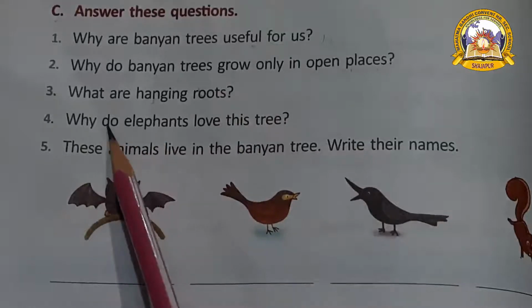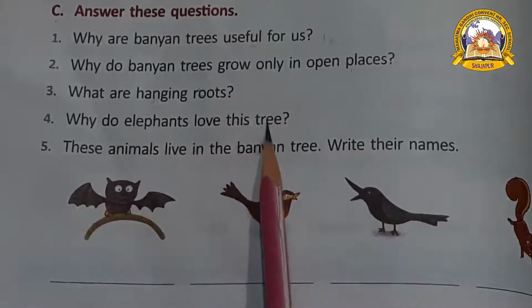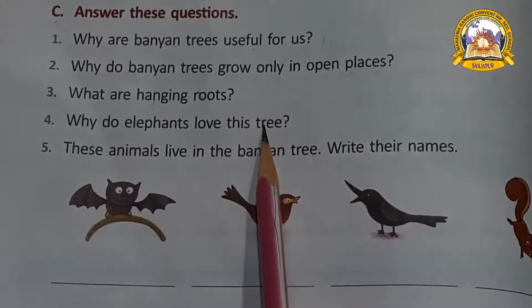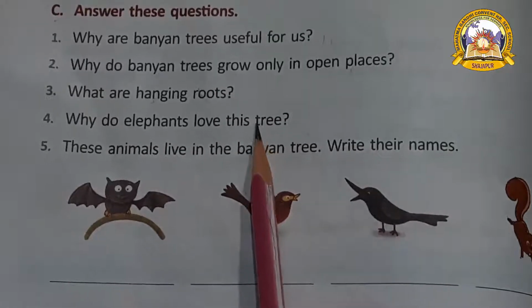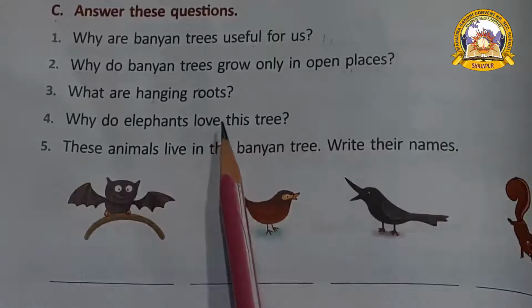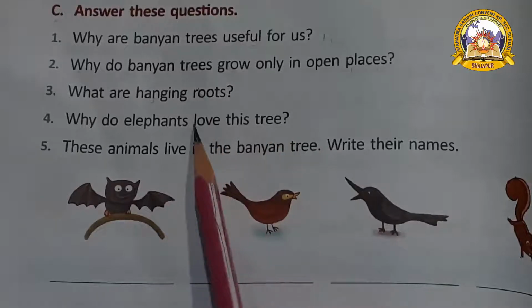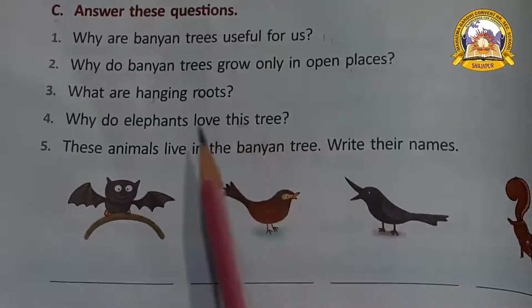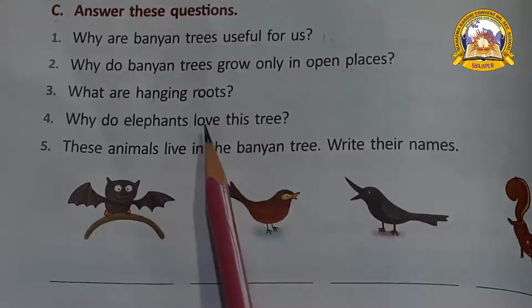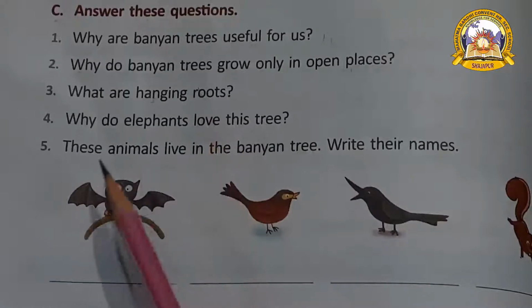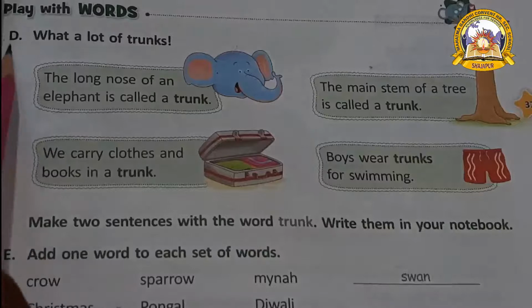Okay. Next one. Why do elephants love this tree? Why do elephants love this tree? Elephants love this tree because it has enough leaves for them to eat. Yes or no? There are plenty of leaves on the banyan tree. So the elephants loved this tree because it has enough leaves for them to eat. Okay, now look at the exercise D.